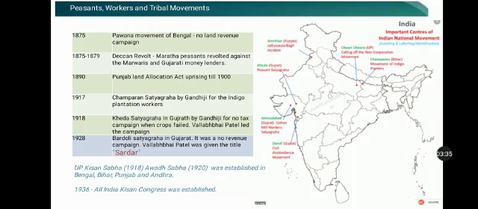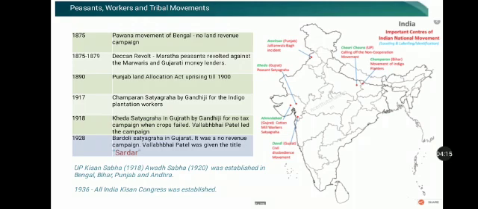The next very important revolt was the Pabna movement, which occurred between 1872 and 76, but the intense period was around 1875. In East Bengal, the peasants were oppressed by the zamindars through harassment, arbitrary enhancement of rent, through seizures, and by using force on these peasants. The zamindars also tried to prevent them from acquiring the occupancy rights.